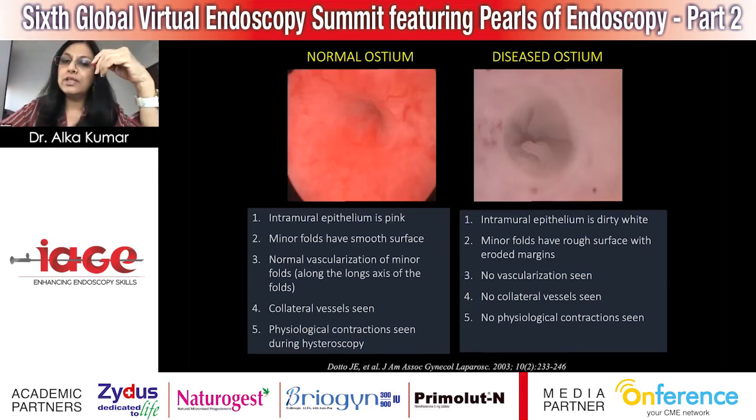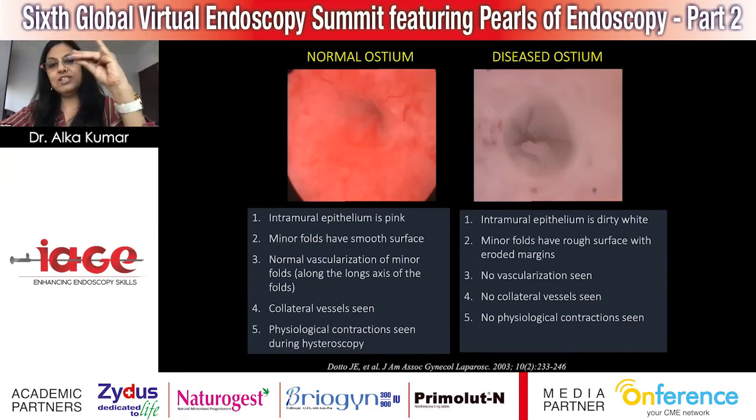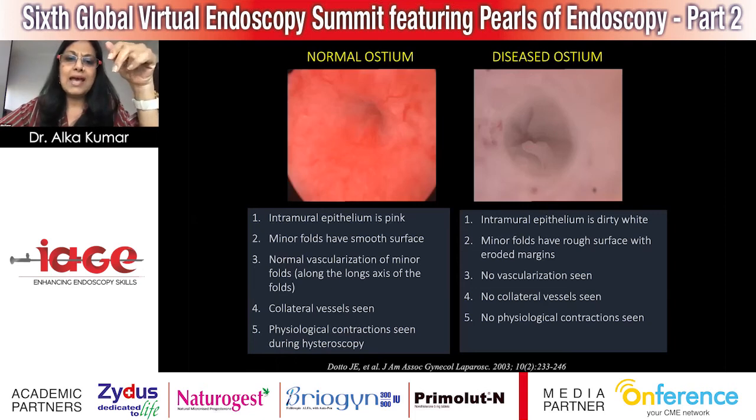So we are talking of physiological contractions inside the uterine cavity and also of the tubal ostia. At lower pressures, you will see the tubal ostia moving like a fish mouth. It has been advocated that about every 13 seconds or so you have one contraction. You need to work at lower pressures.